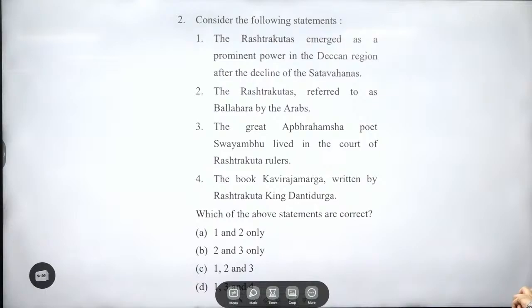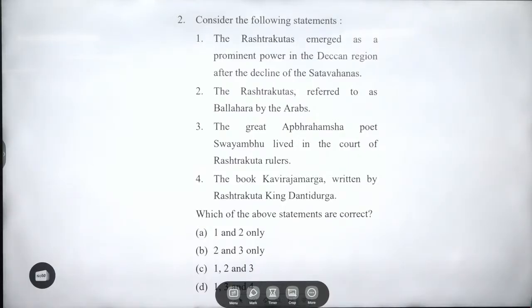The Rashtrakutas emerged as a prominent power in the Deccan region after the decline of the Satavahanas. Chalukyas, again a timeline sense question, easy. The Rashtrakutas were referred to as Balhara by the Arabs. This is right. If you don't know, add this in your notes, guys, because you will not find this information in your books, not a regular piece of information.